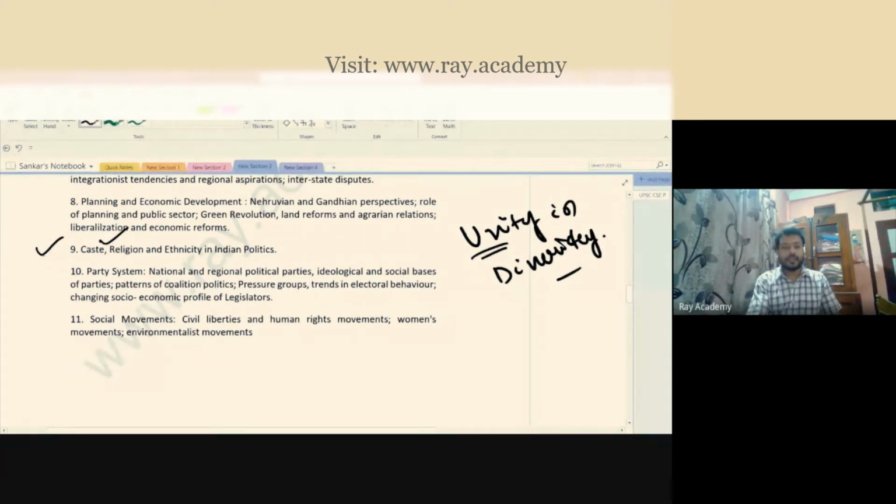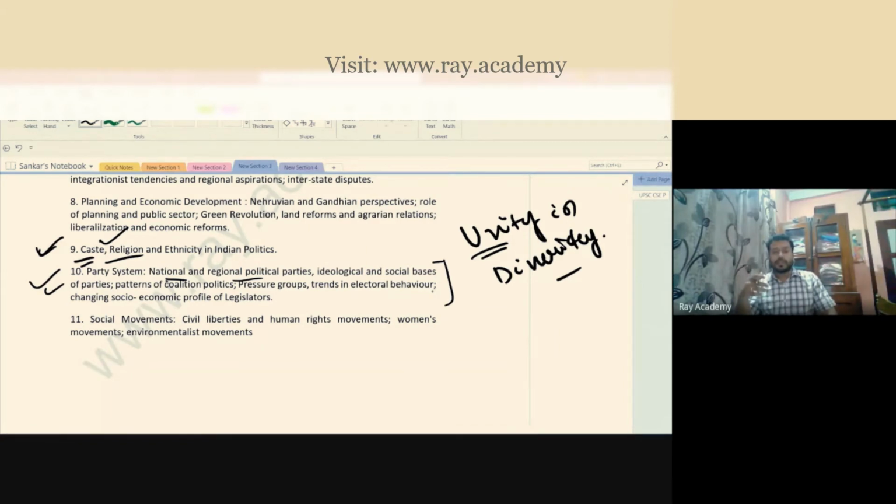Okay, that means here you will understand what is the role of caste, what is the role of religion in Indian politics. Then you have party systems, like what is a national party. Here exclusively you will discuss many parties like BJP. What is the organizational structure of BJP.